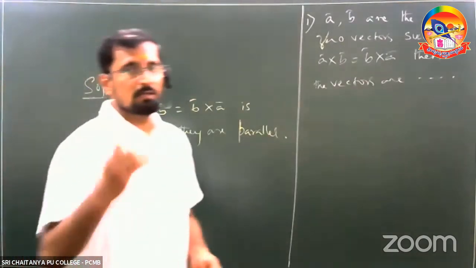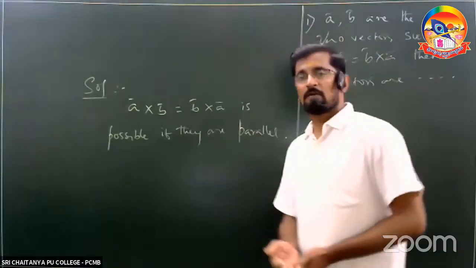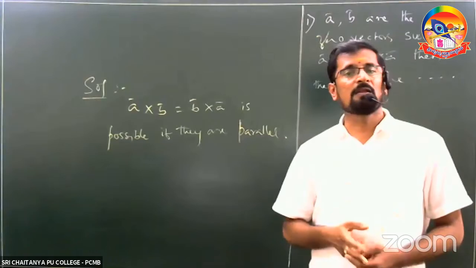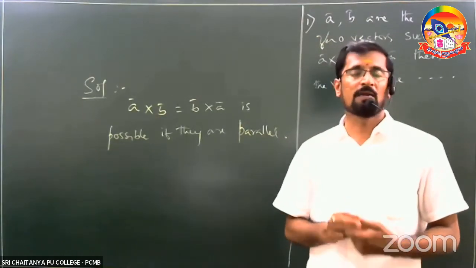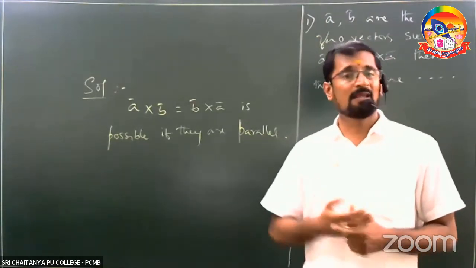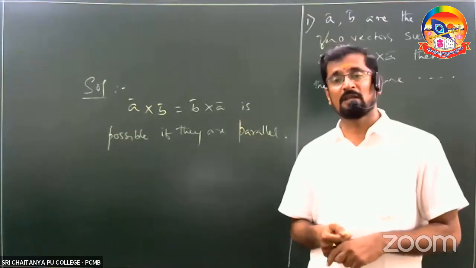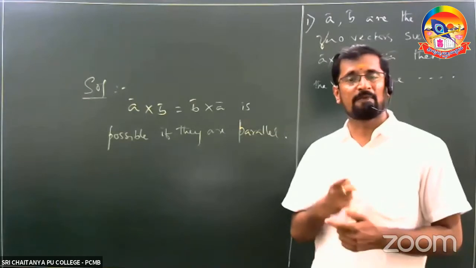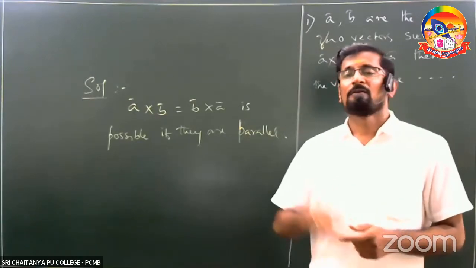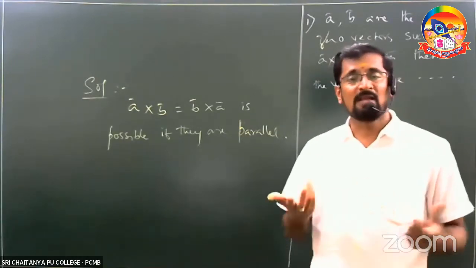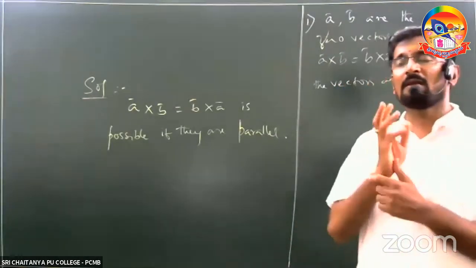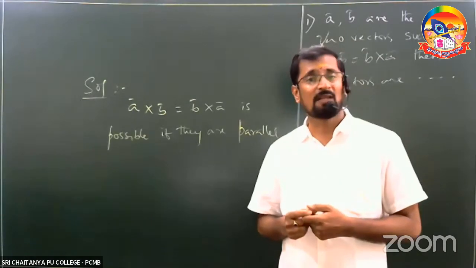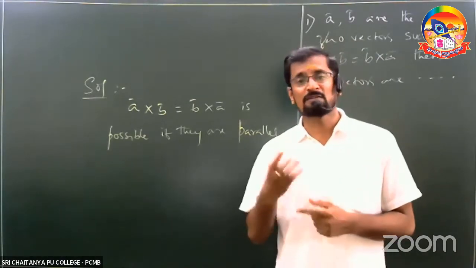I am going to repeat this question. He has given you A bar, B bar are any two non-zero vectors, and A cross B is equal to B cross A. This is possible if and only if those two are parallel. Why? Because if A bar, B bar are parallel to each other, we have the condition that A cross B is equal to a null vector.